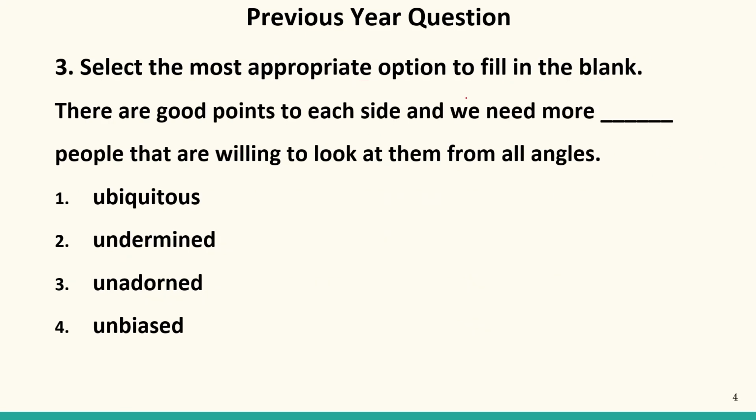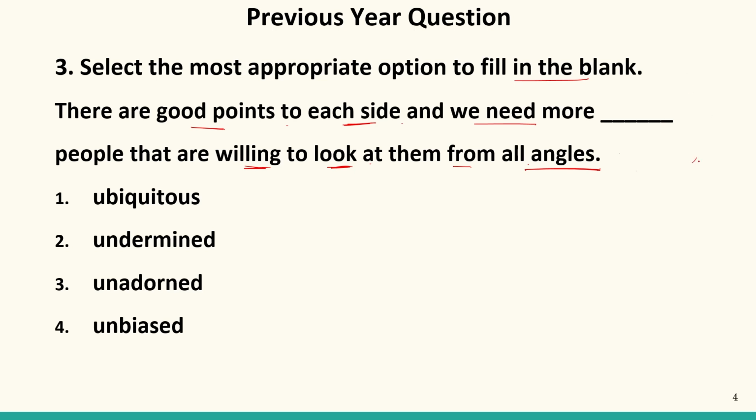Now, the third question, select the most appropriate option to fill in the blank. Again, there is a fill in the blank. One blank is given, for which we have given 4 options. There are good points to each side and we need more dash people that are willing to look at them from all angles. So there are good points to each side and we need more, what kind of people? People that are willing to look at them from all the angles.